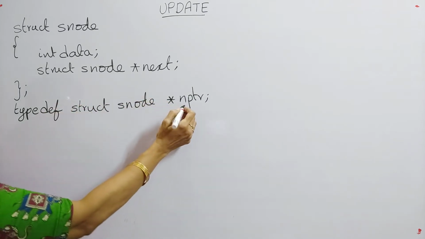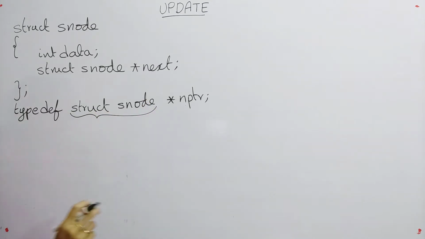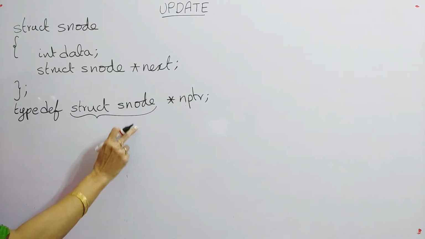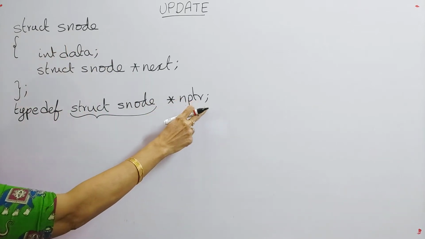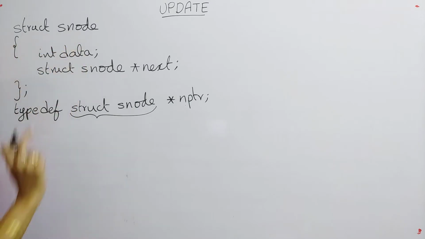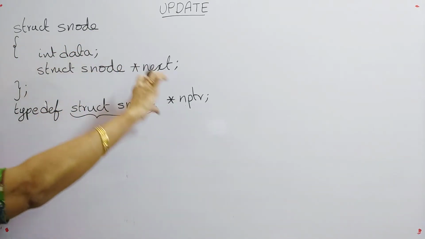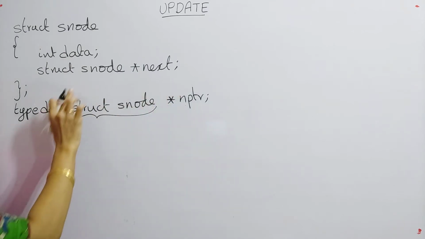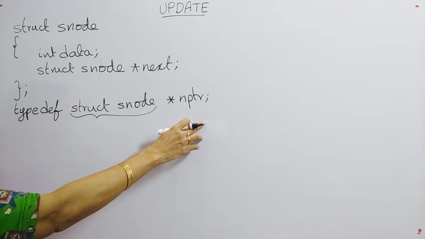So now what is the data type of nptr? It is struct S node. Struct S node is what again? It is a user defined data type. Okay, so whenever you are referring to nptr, it is a structure variable of type struct S node. So like this, first of all we are creating the node, and then we are giving a new name to our user defined data type.